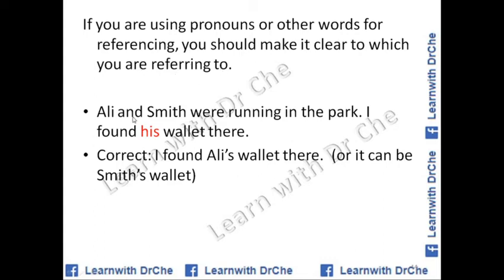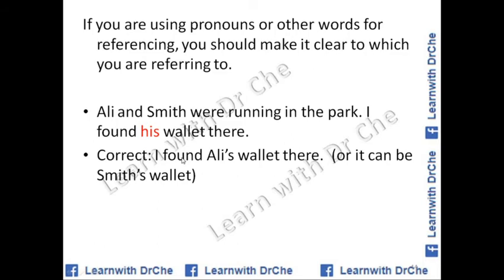Ali and Smith are running in the park. I found his wallet there. So "his" is referring to Ali or Smith. We are not clear if it is referring to Ali or if it is referring to Smith. So it is faulty referencing. This is vague referencing. So how can we correct it?